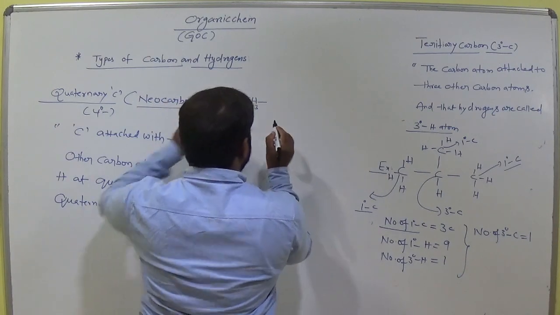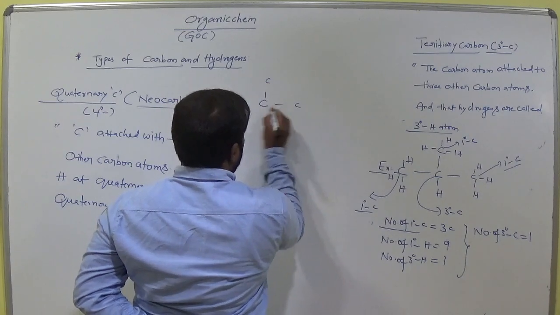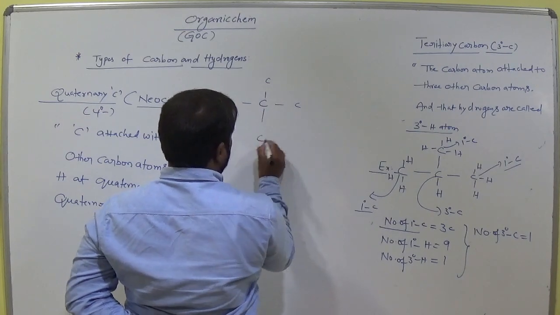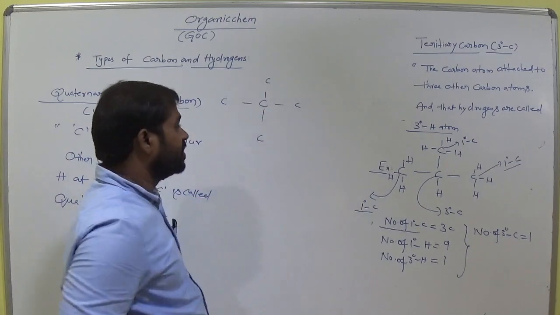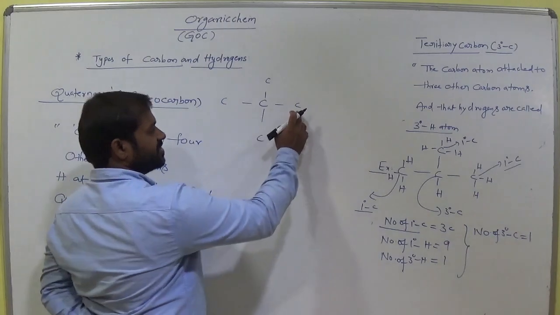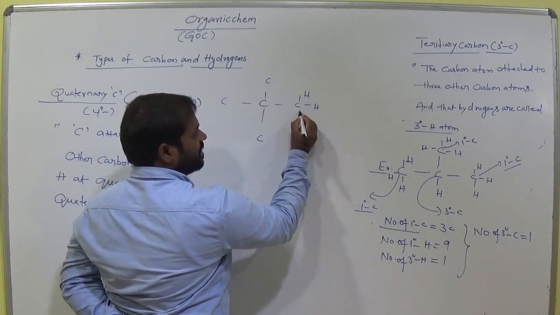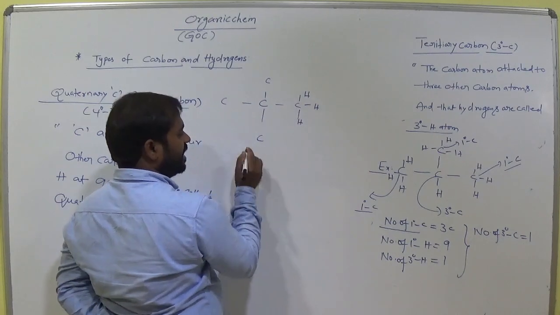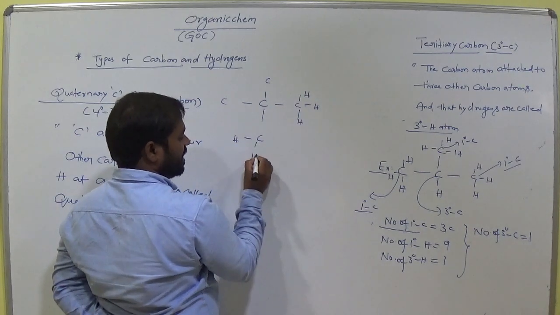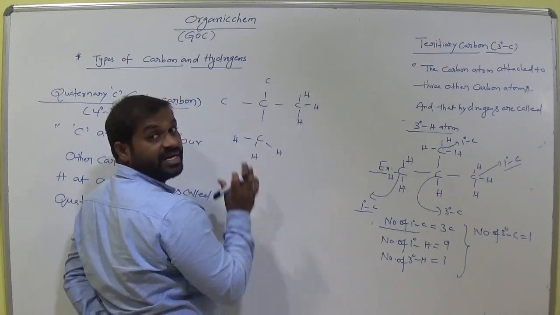CH3 bond. This is C. This carbon is bonded with 4 other carbon atoms. Am I right? Now what is the valence of this carbon? Only 1 here, so it needs 3 other hydrogen atoms for getting tetravalency. Already it is bonded with 1 carbon, so it needs 3 other bonds.